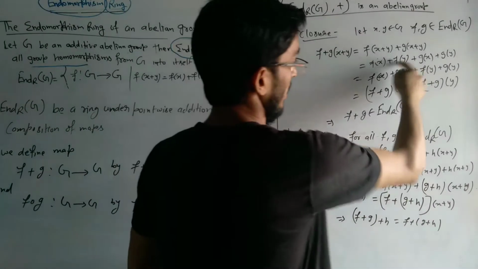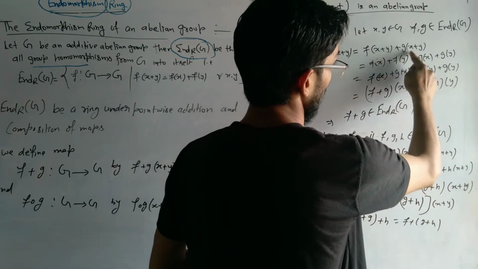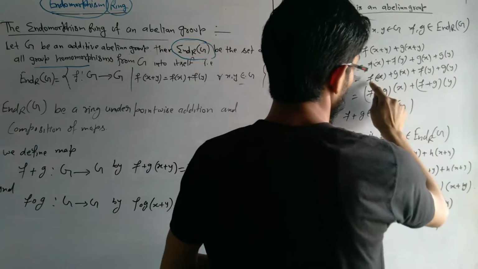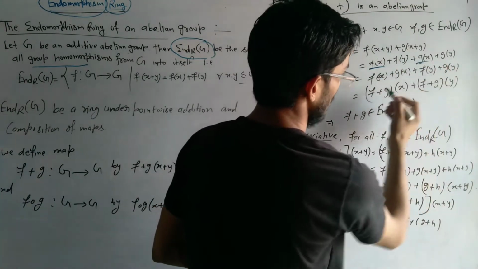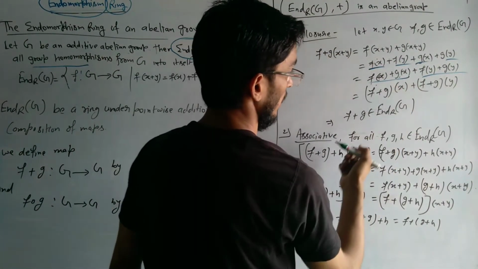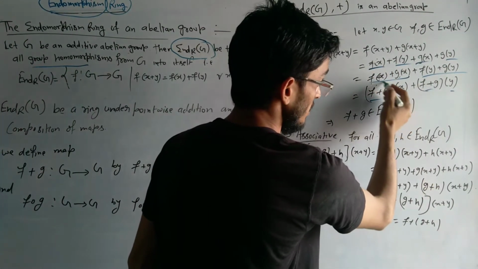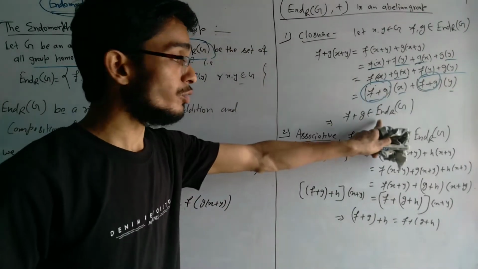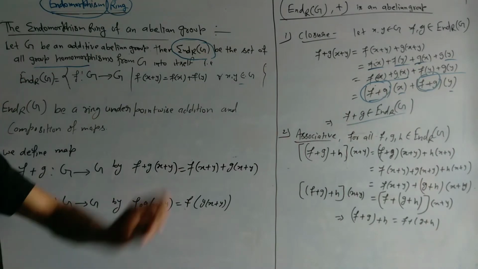Okay, so we will operate f on x plus y and g on x plus y. So f of x plus f of y, g of x plus g of y. So we will take f of x and g of x, and f of y and g of y. So here we will take (f plus g) of x and (f plus g) of y. So it means f plus g belongs to the endomorphism of G. Okay, that is the closure property satisfied.